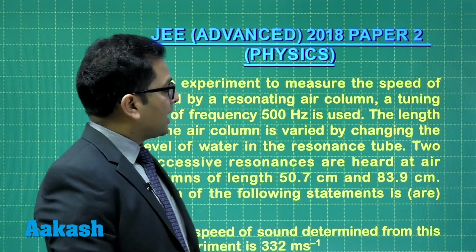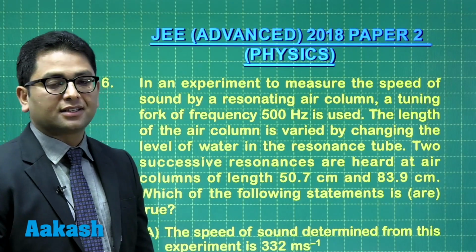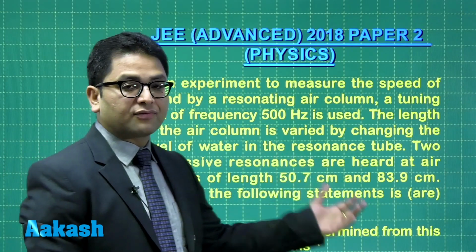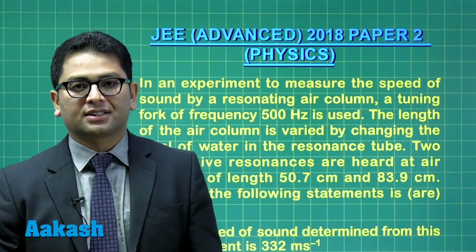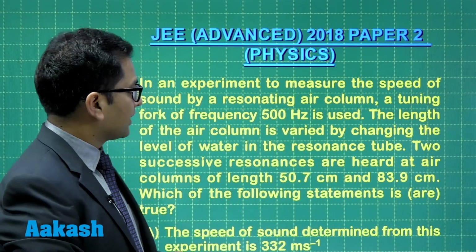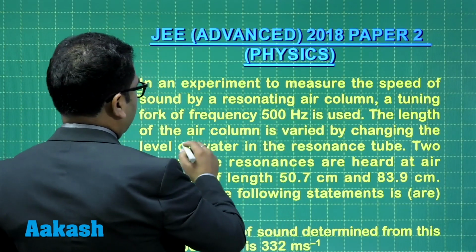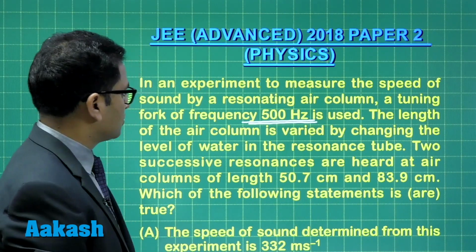All right, so here there is question number 6, and that is drawn from experimental physics derived from resonance column. And by giving the question from this part, JEE again has stood up to its expectation by drawing question from the defined experimental topic. It says to measure the speed of sound by resonating air column, a tuning fork of frequency 500 Hz has been used.